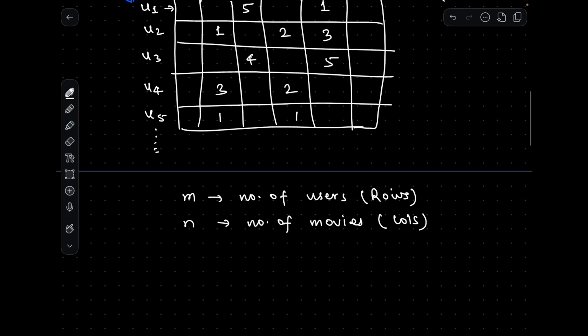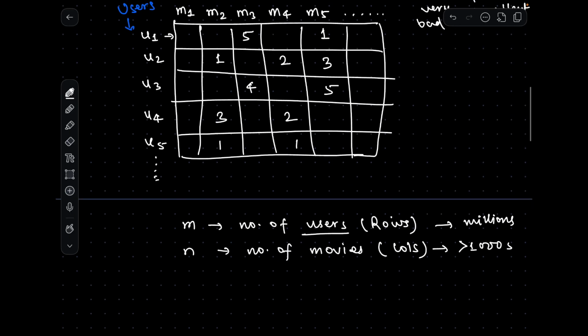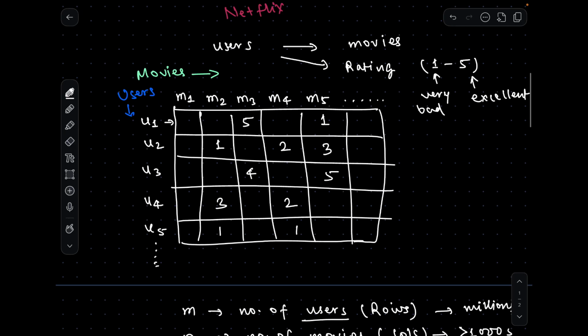If we talk about Netflix, the number of users can be in millions. Similarly, the number of movies can go more than 1,000, or even more than that. I haven't explored all the movies or content on Netflix, and that is true for most users. Why I'm saying this is because if you see this row for user 1, we only filled 2 columns, but we left all the other columns. When we leave the columns, it means the user has not explored that content yet. And that is true, because on Netflix a user cannot explore all the movies or web series.